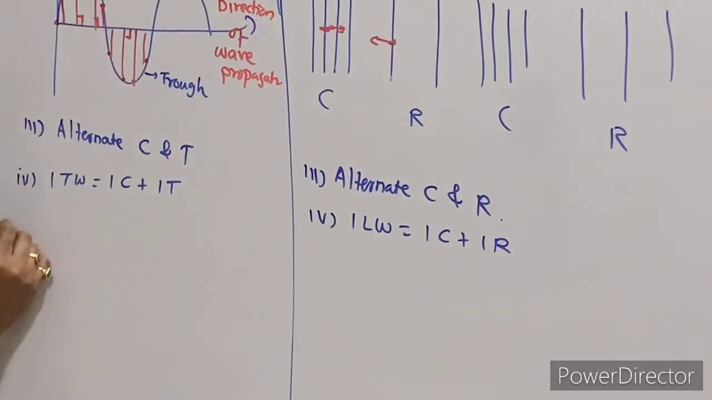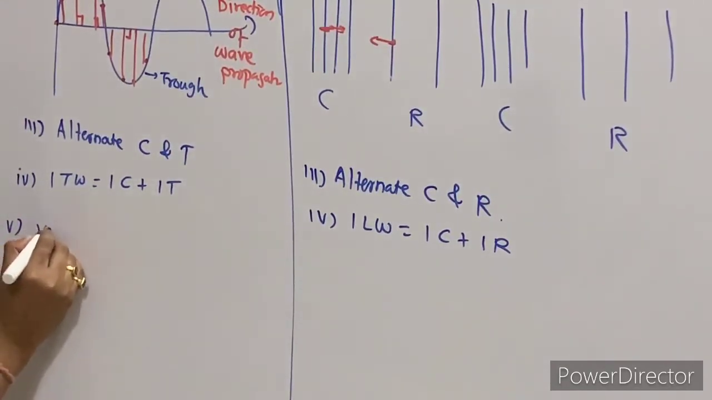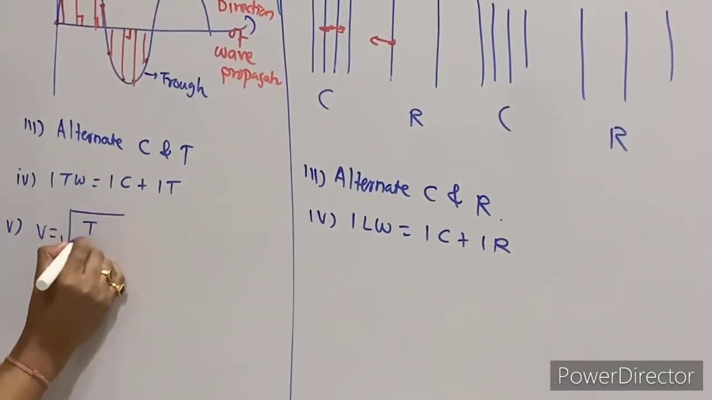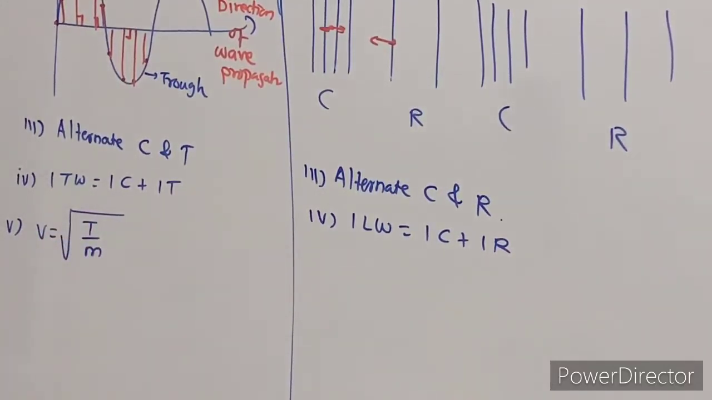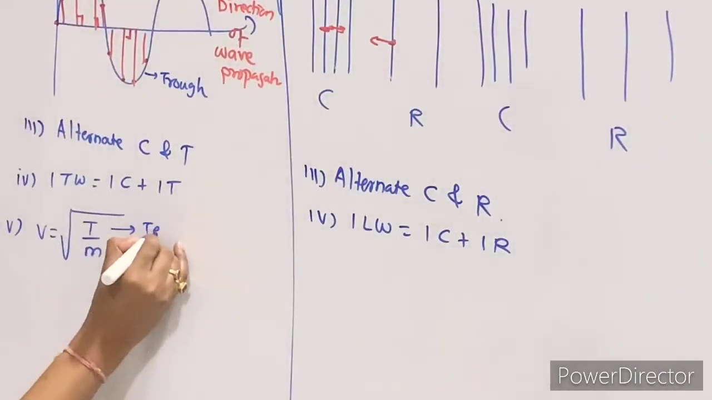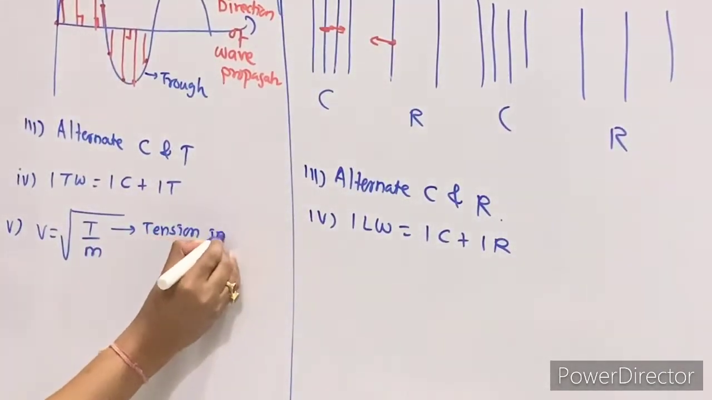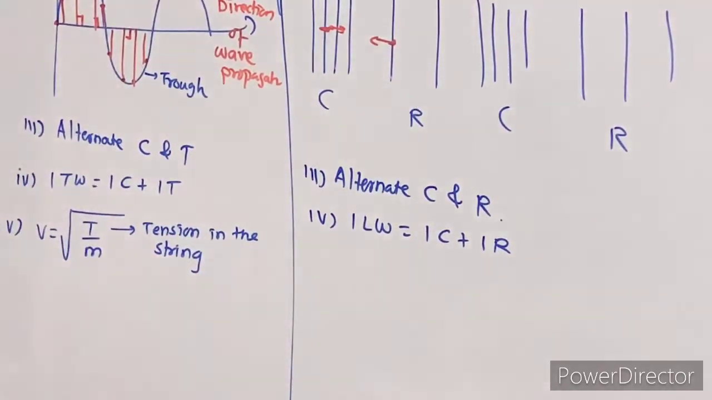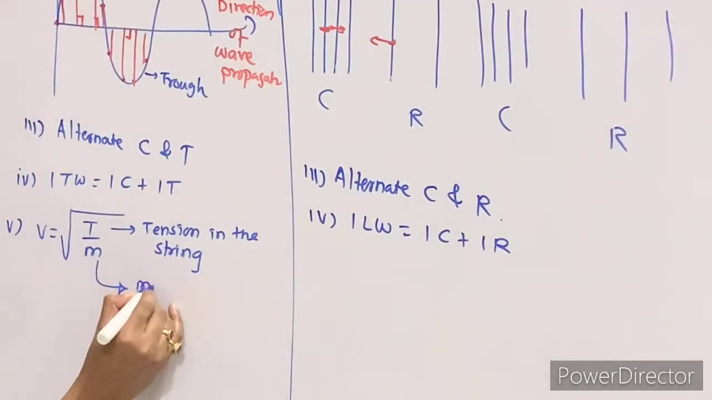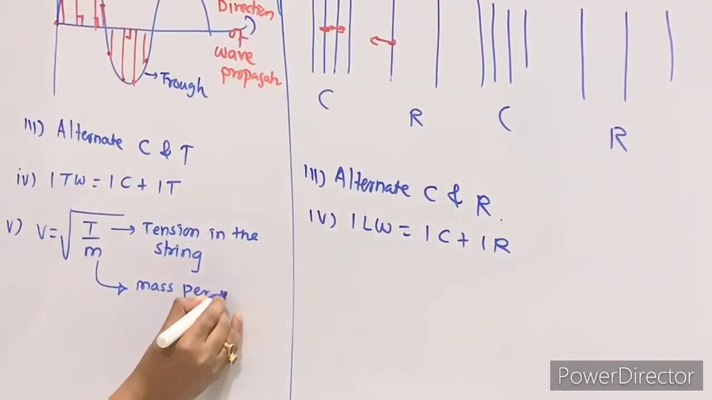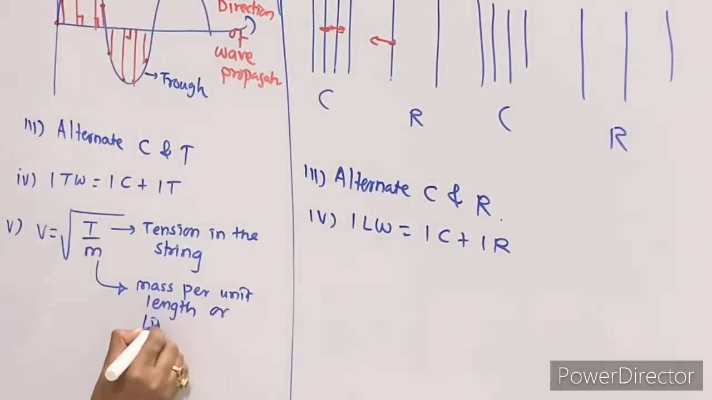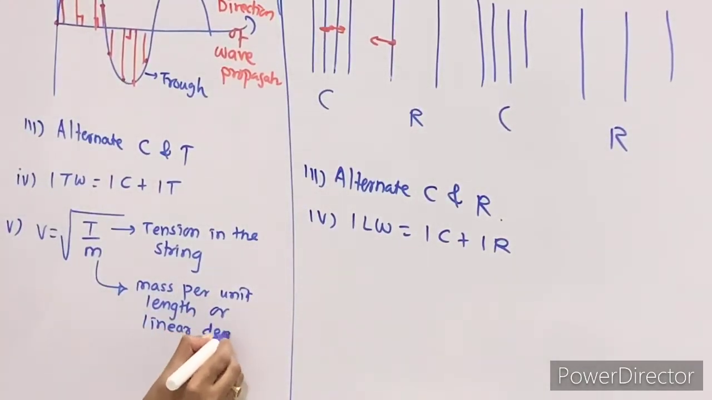Now, fifth point, velocity of transverse wave is given by V is equal to under root T by M, where T is the tension in the string. Tension is a kind of force, and M is called mass per unit length, which is also called linear density.